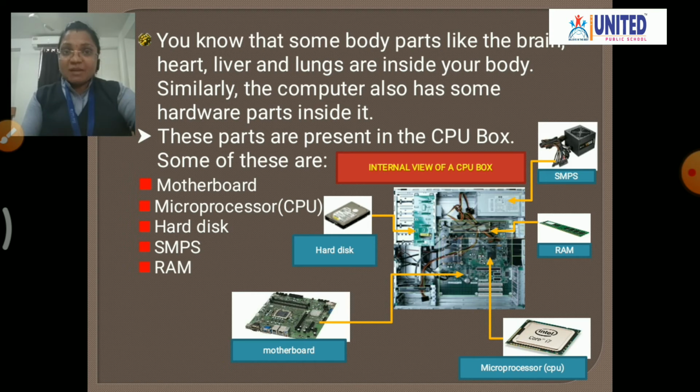These parts are present in the CPU box. Some of these are motherboard, microprocessor, that means CPU, hard disk, SMPS, and RAM.